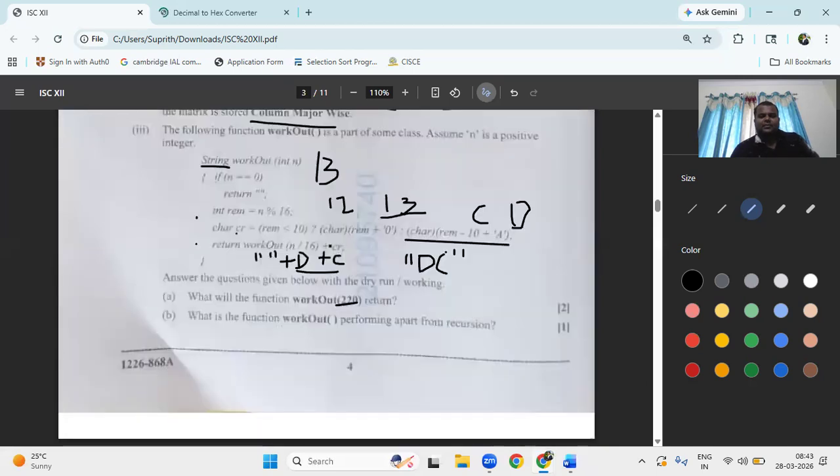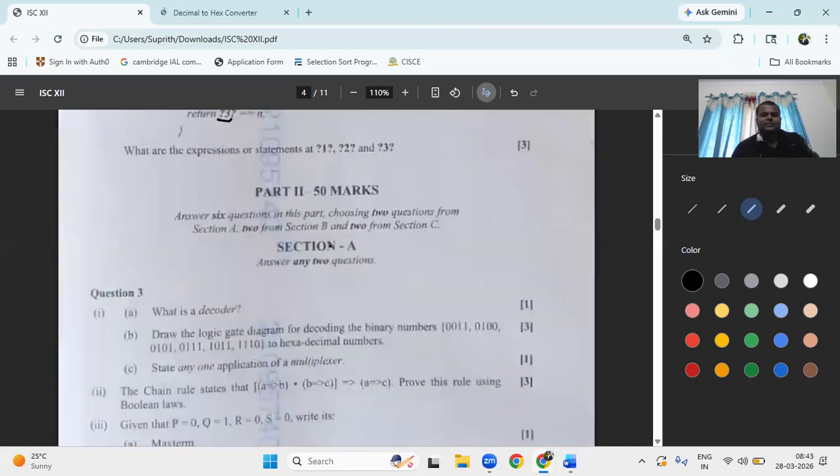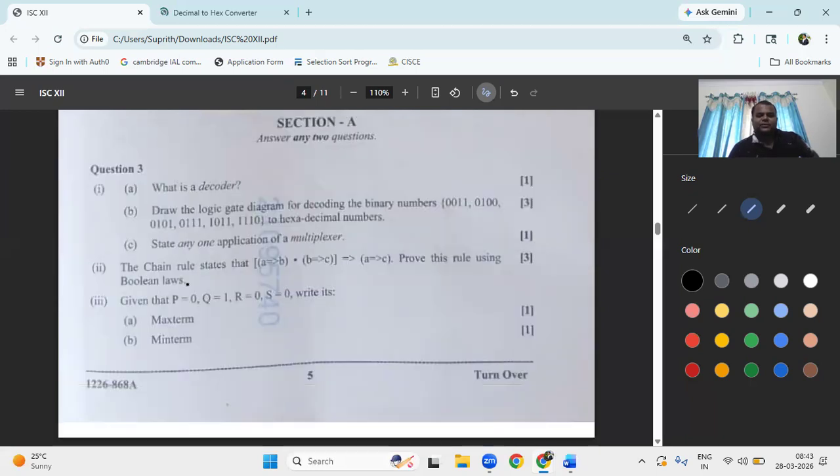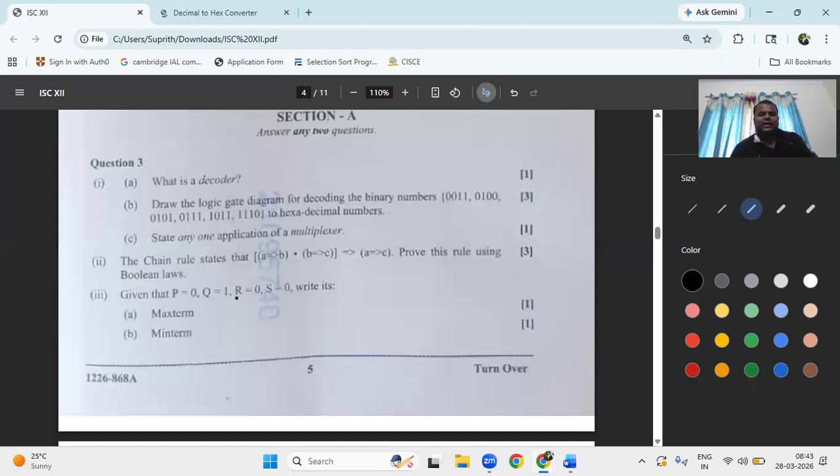Now the remaining part. So question number, part two. What is a decoder? A decoder is a conversion from binary to a number of any form, and draw the logic diagram. State one application of a multiplexer. Prove this using the Boolean laws, and PQRS has given max term P plus Q dash plus R plus S, min term P dash into Q into R dash into S dash. This one I will do in another video.